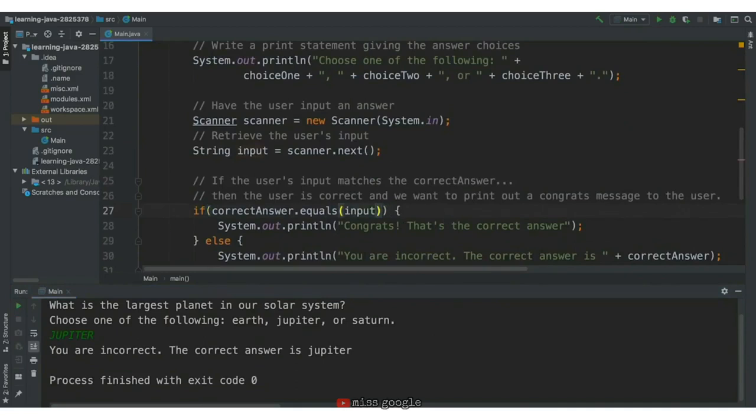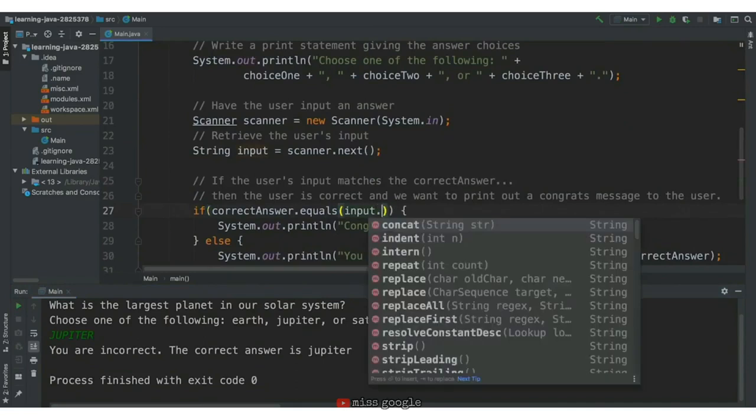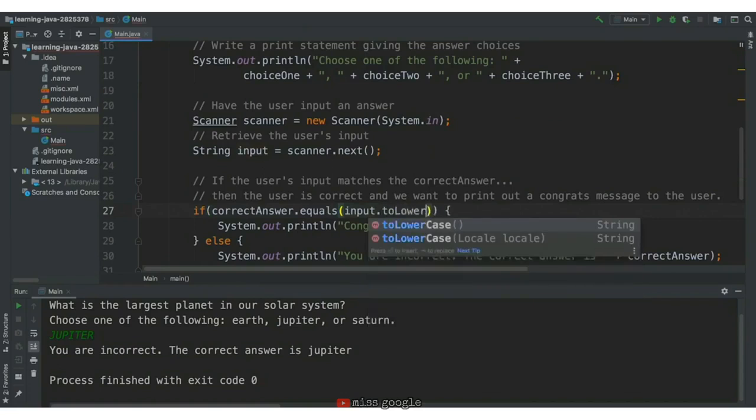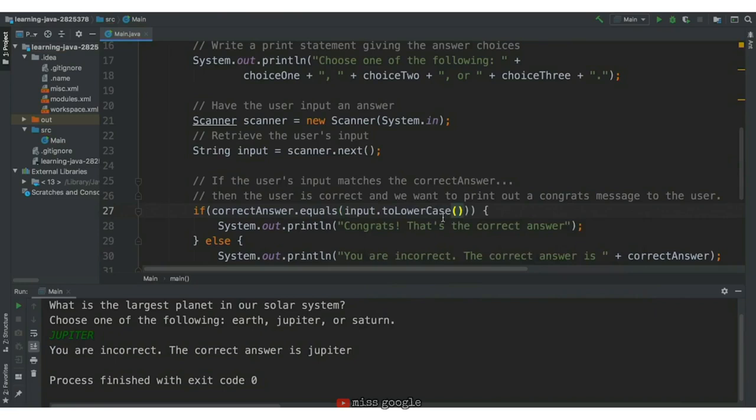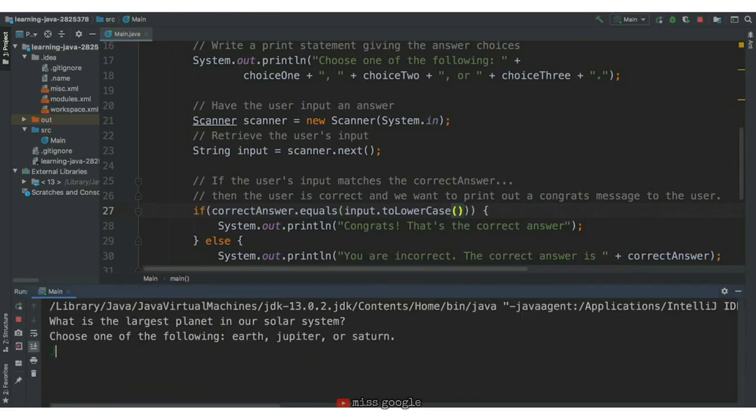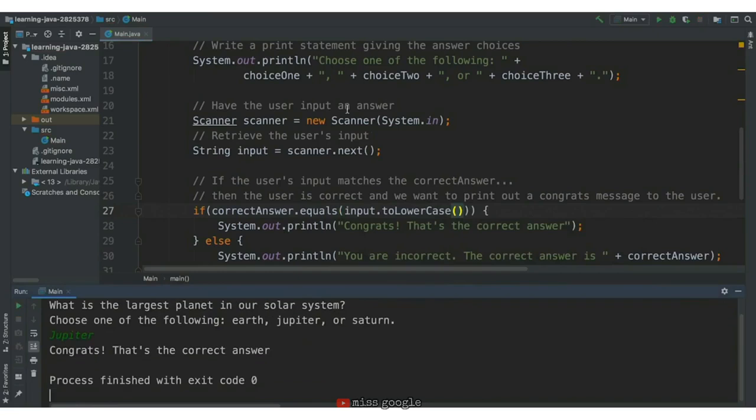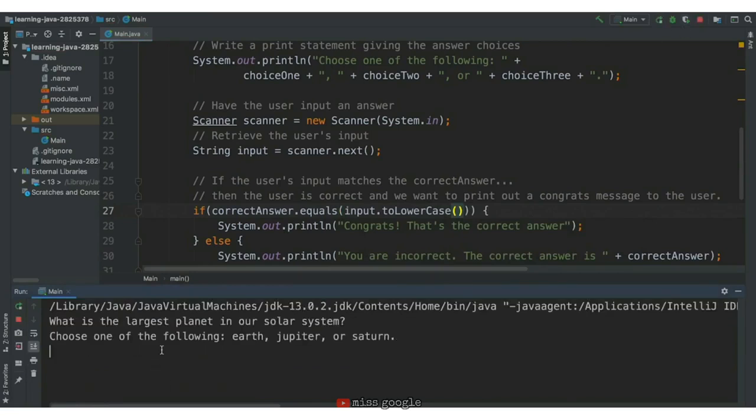We can fix this by using a string operation called toLowerCase. This will convert the user's input to lowercase. This way, it doesn't matter what caps we use to enter Jupiter. All of these versions work.